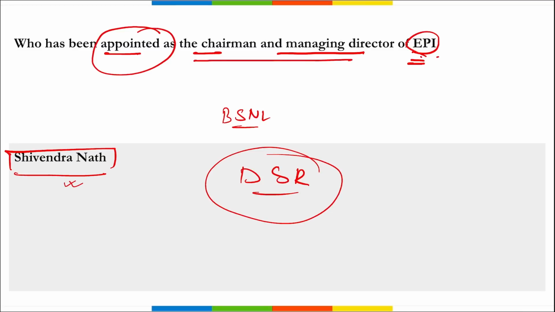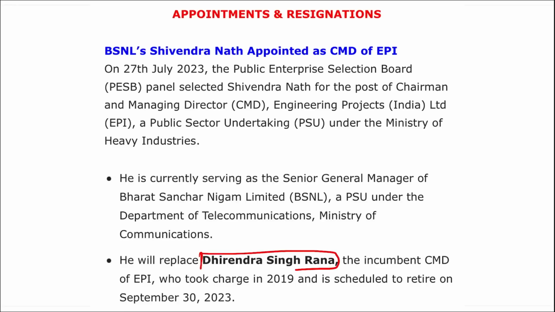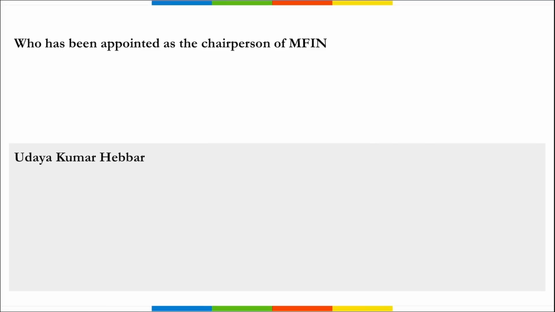Next, here we just saw that who has been appointed as the chairman and managing director of EPI, Shivendra Nath, and he will be replacing whom? Dhirender Singh Rana. Next, who has been appointed as the chairman or chairperson of MFIN? So who has been appointed as the chairperson of MFIN? He will be Uday Kumar Heber, right? Important.